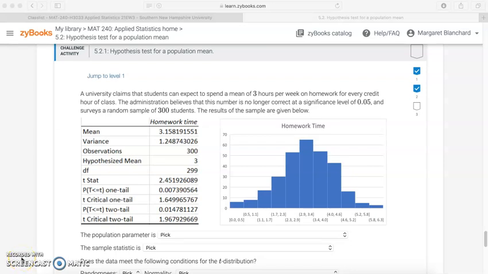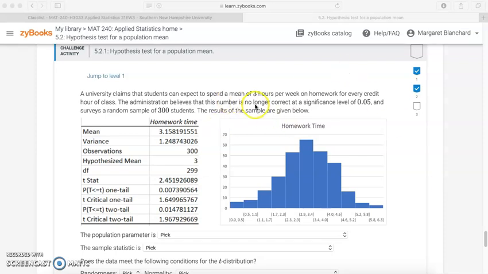Module 5, Challenge Activity 5.2.1, Hypothesis Test for a Population Mean. The university claims that students can expect to spend a mean of 3 hours per week on homework for every credit hour of class. The administration believes that this number is no longer correct at a significance level of 0.05 and surveys a random sample of 300 students.